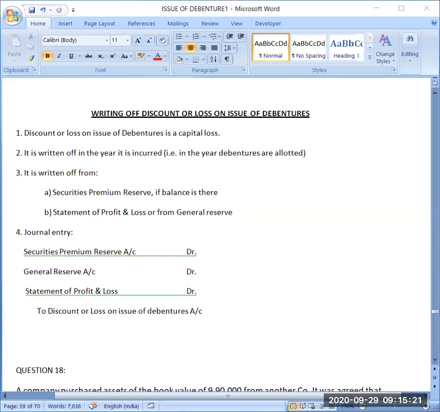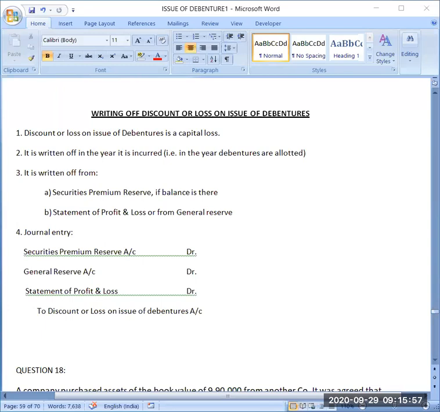There are two types of losses. Revenue losses are themselves treated in profit and loss account, like loss by fire, loss by flood, loss by earthquake, loss by theft. So whatever the normal revenue losses are there, these are automatically transferred to profit and loss account. But as regards capital loss, you have to write them off. So it is written off in the year it is incurred.